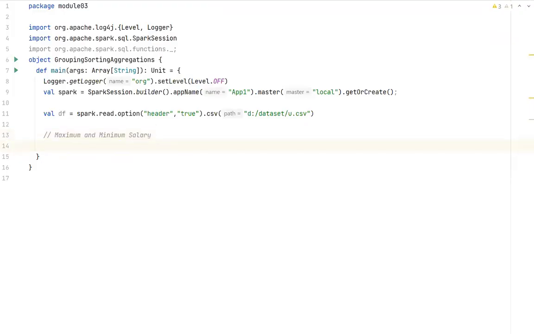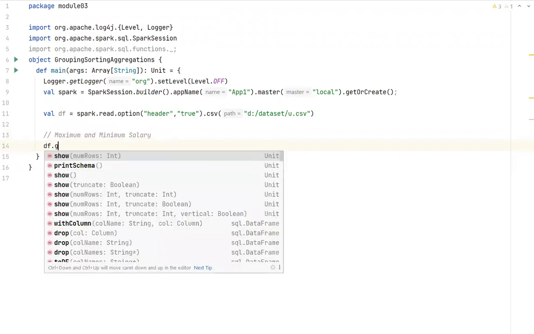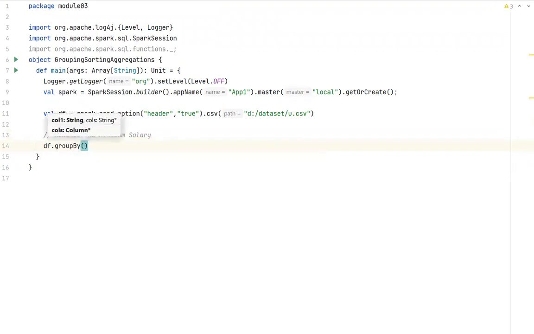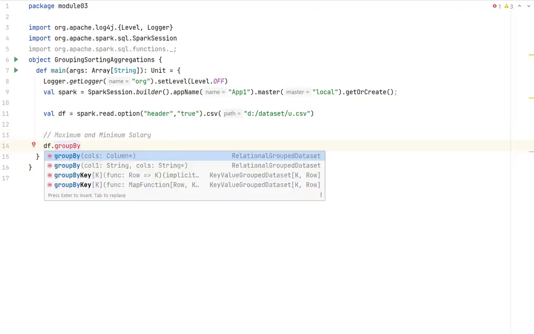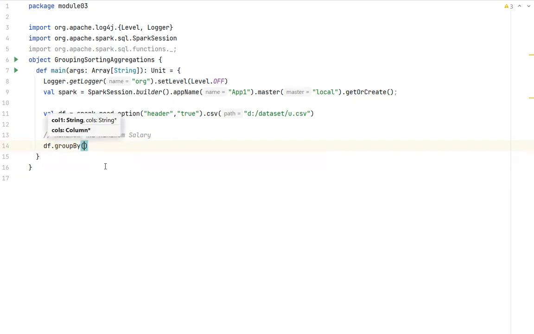So what I do, very simple. df dot, it has a method called groupBy. You have to specify you're doing group by based on which column. Now if you see this very carefully, many people forget to tell this. In groupBy, you can pass a string or you can pass a column also. For example, now I'm invoking a groupBy method which takes string as argument. Later I will go with column. Can you see this? I'm grouping by designation.